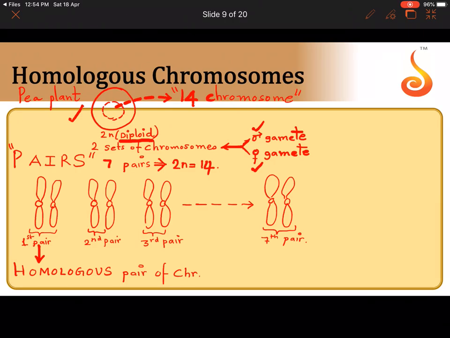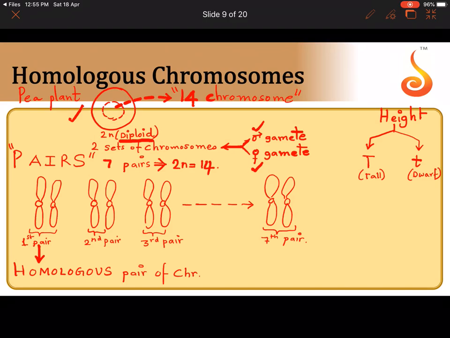And now let us take any one pair for example, and let me show alleles on that pair. For example, if I use the character height, again I am talking about the character height. Can you all name the 2 genes for height in pea plant? Capital T, small t. What does capital T control? Capital T codes for tall and small t codes for dwarf. What do we call capital T and small t? They are genes, but since they code for a contrasting pair of traits, we call them alleles.